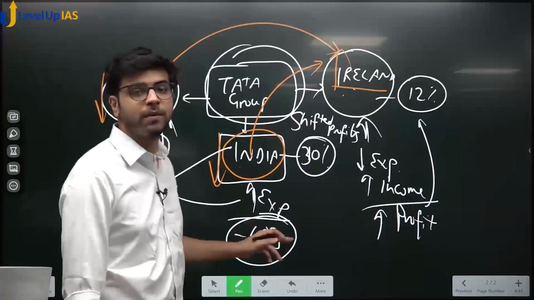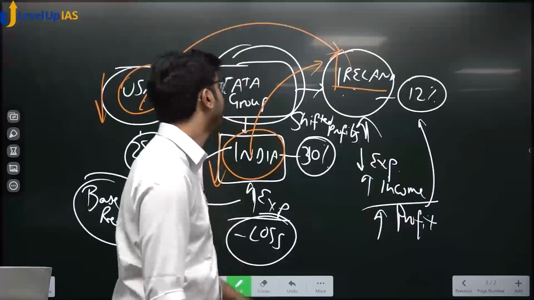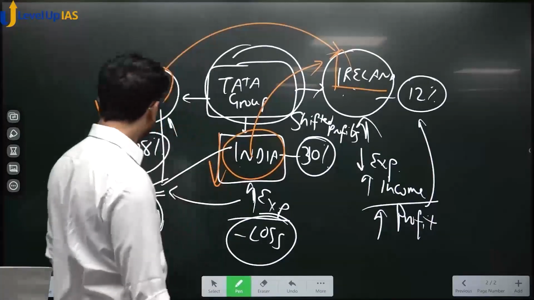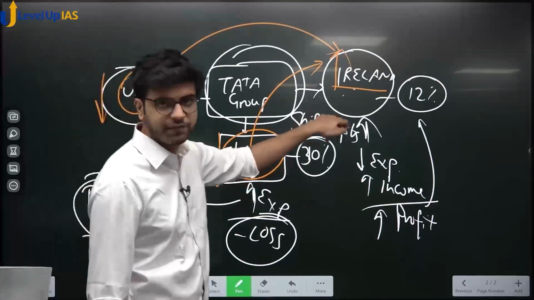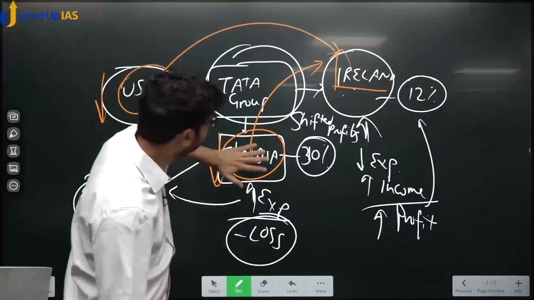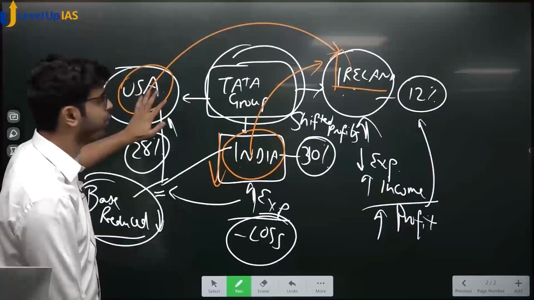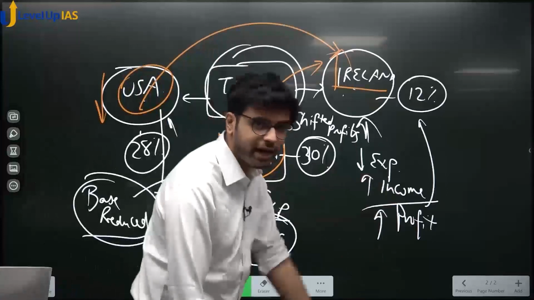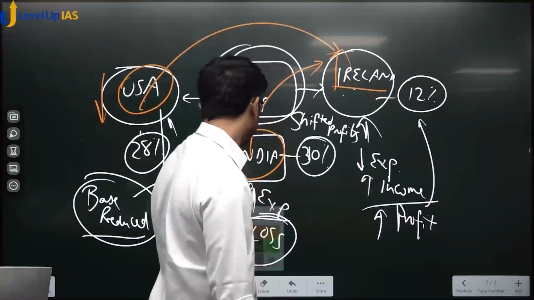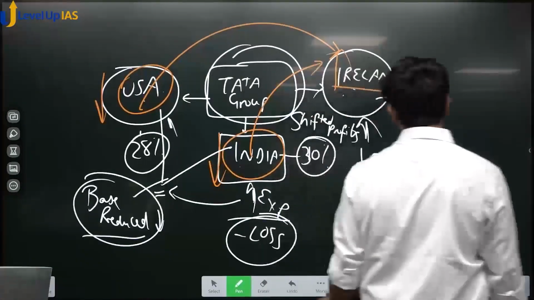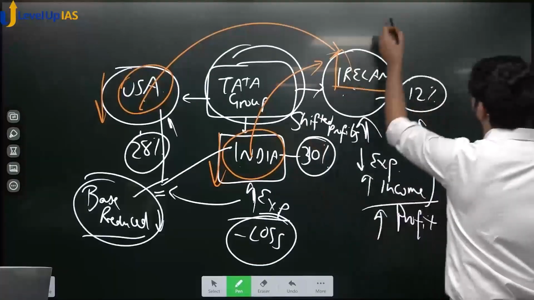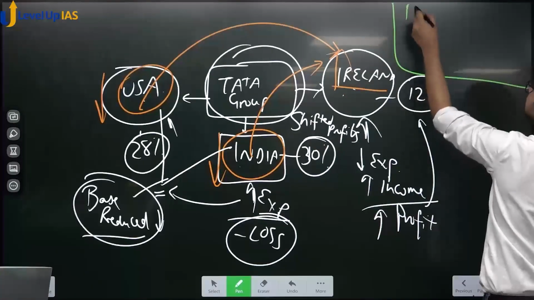This phenomenon, where base is reduced and profit is shifted, which results in loss of tax revenue to India, loss of tax revenue to USA, but gain in tax revenue to Ireland, is called, the most important, hottest term in tax, is called as